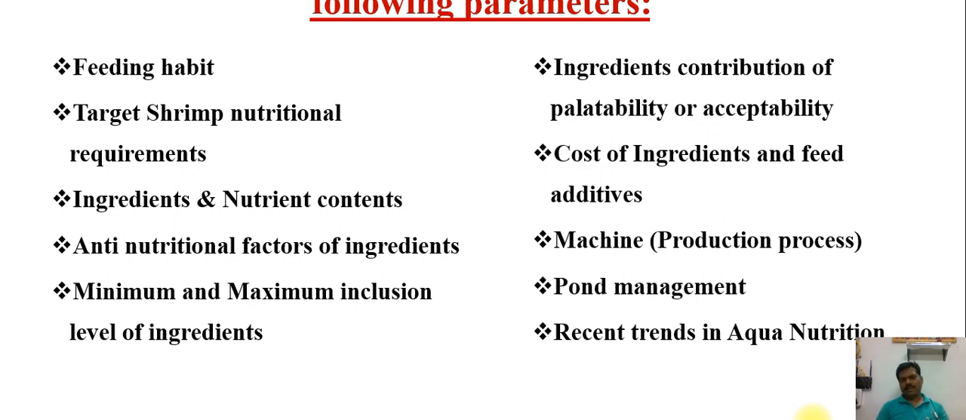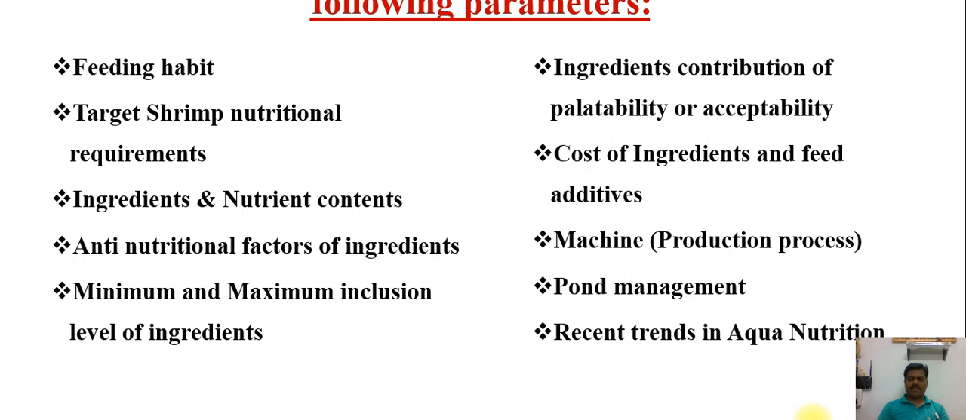Then the cost of the ingredients and feed additives. Ingredients, major and minor raw material cost, is also one of the key factors for deciding the feed cost. According to the fluctuation of the cost, we need to decide which raw material we need to use more, and their digestibility level. So we also need to look at this parameter before making the formulation. Then machine production process. We'll look at another slide on how to make fish feed and shrimp feed.